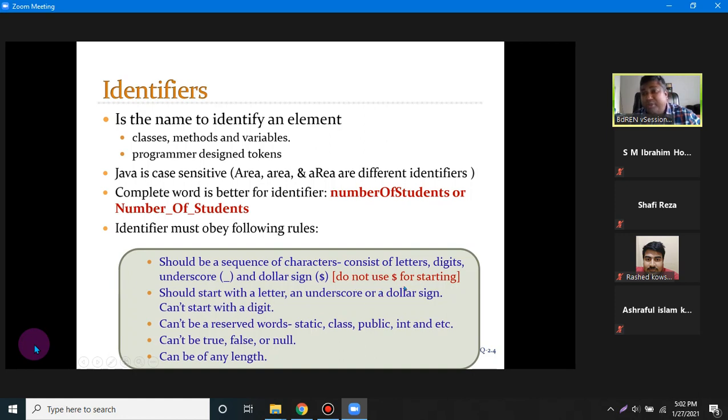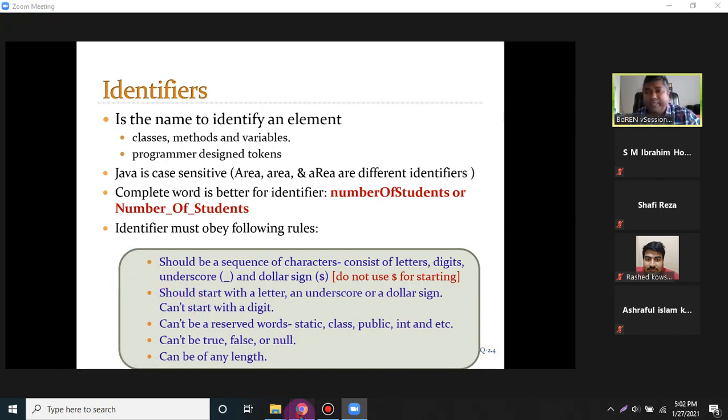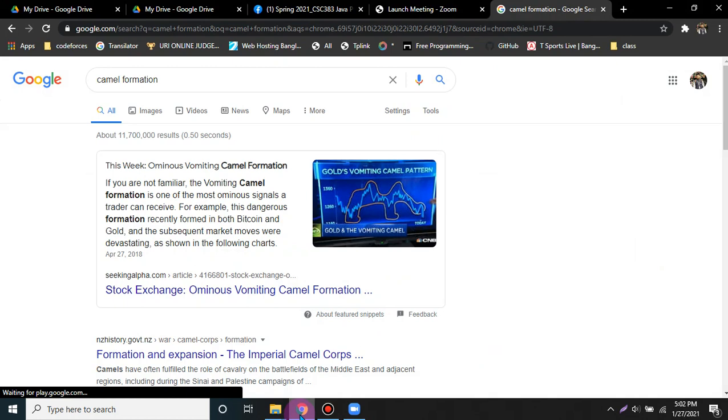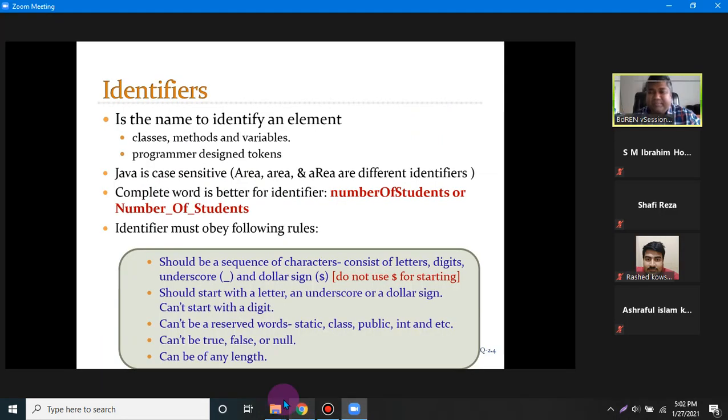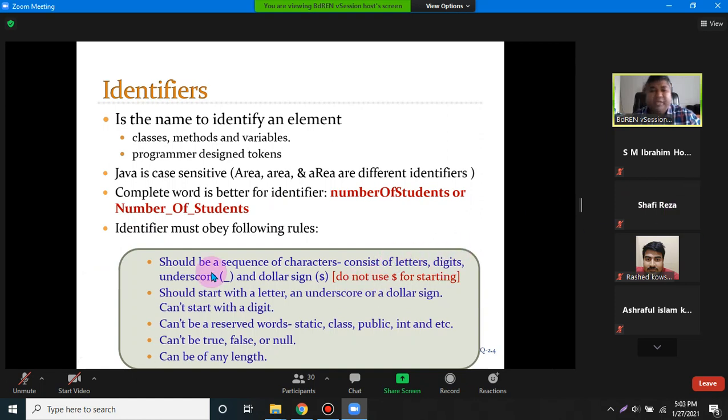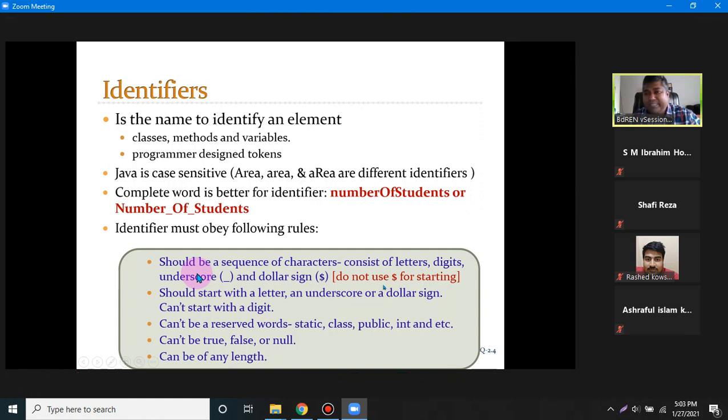So the dollar sign should not be used, and underscore should not be used in your program, because underscore and dollar sign represent something for the compiler, like a variable defined with the dollar sign. So please avoid putting underscore and dollar sign in front of your identifiers. And a digit, you cannot use at the start of the identifier name. Space or special characters, you cannot put them. In the identifier, you cannot use special characters except the dollar sign and underscore.